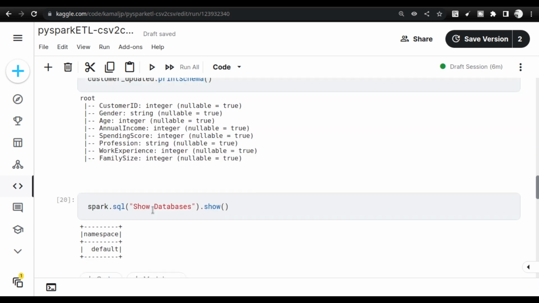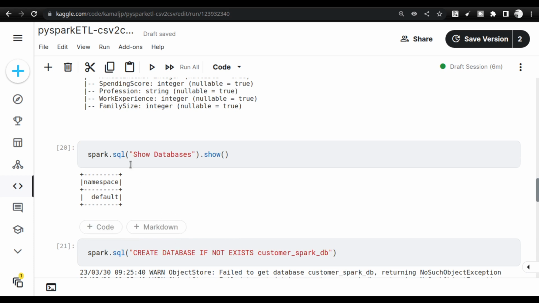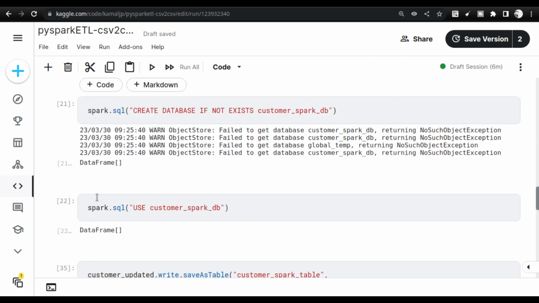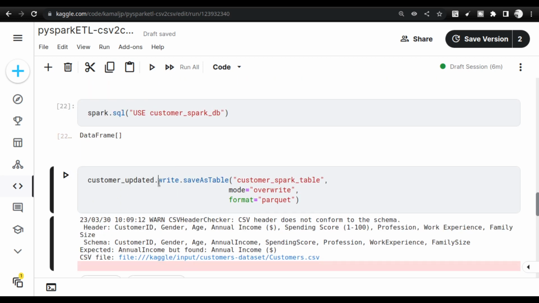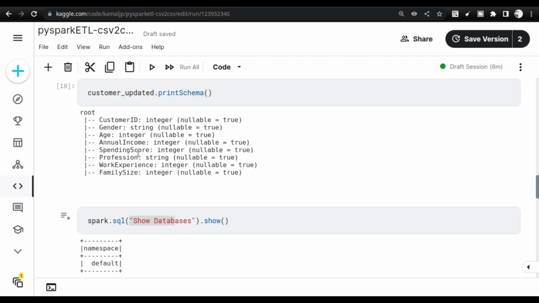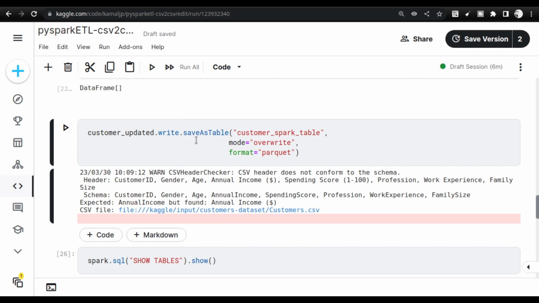And now once you have the table, we are going to start creating the database. We are going to first show the databases available. By default there will be one database called default. We are going to create a database called customer_spark_db, and it will throw some warnings, don't worry about that. Then we are going to use that database, and write the updated customer table, this data frame, as a table with saveAsTable, using the overwrite mode and the Parquet file format.